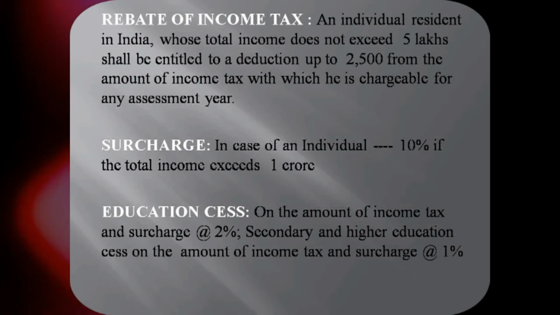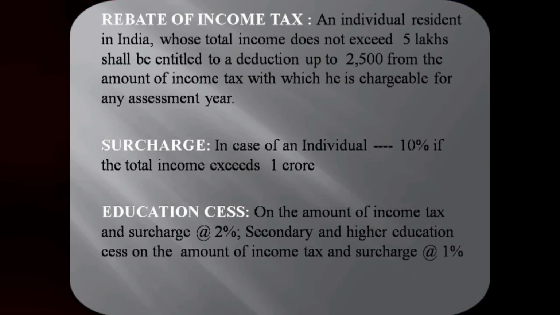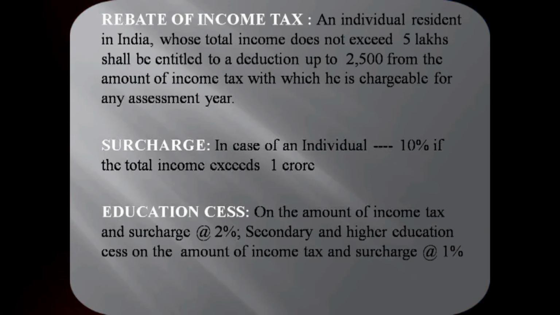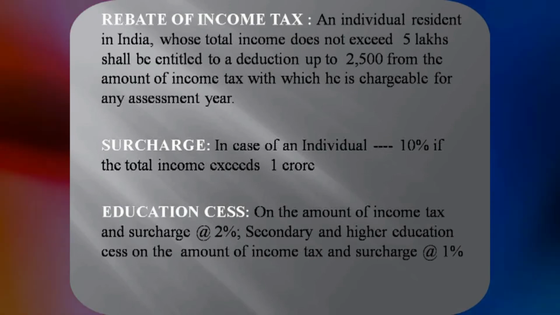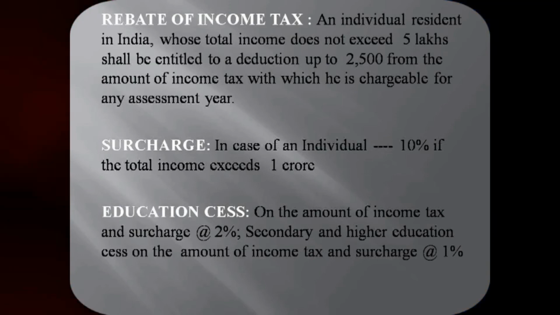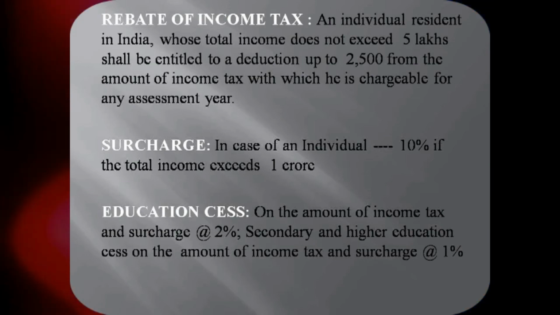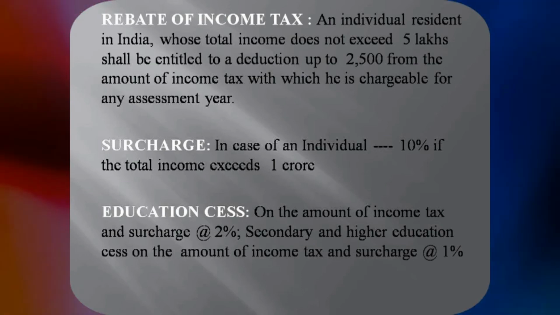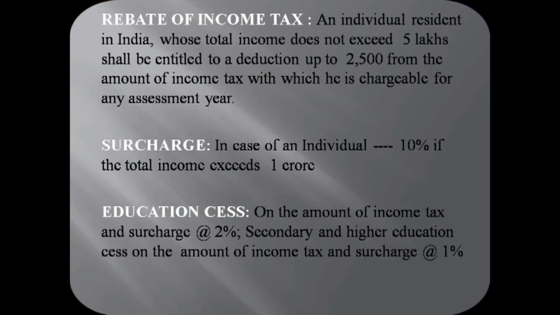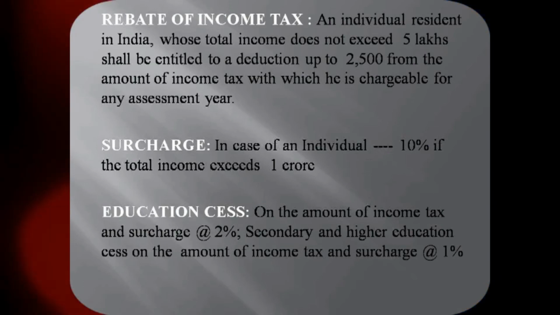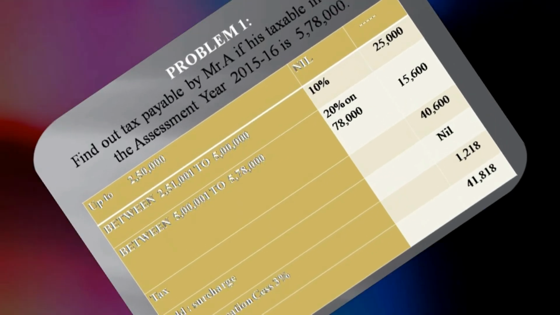Surcharge. Surcharge is levied at 10% if the total income exceeds 1 crore. So normally it is not applicable to individuals. Only if the total income exceeds 1 crore is surcharge levied, otherwise there is no surcharge. Education cess, totally it is 3%, which has two components: 2% for secondary and higher education and 1% for basic education. So for the calculation purpose, we will take education cess as 3%. See the first problem we have.